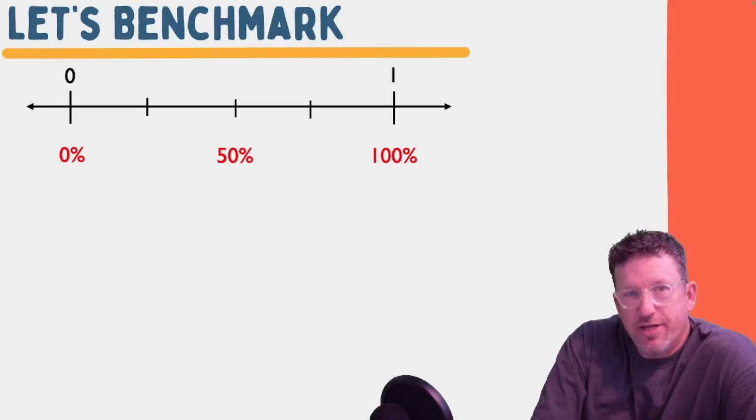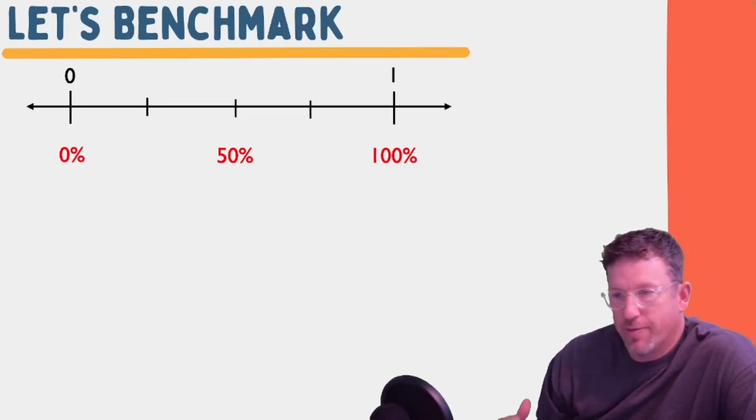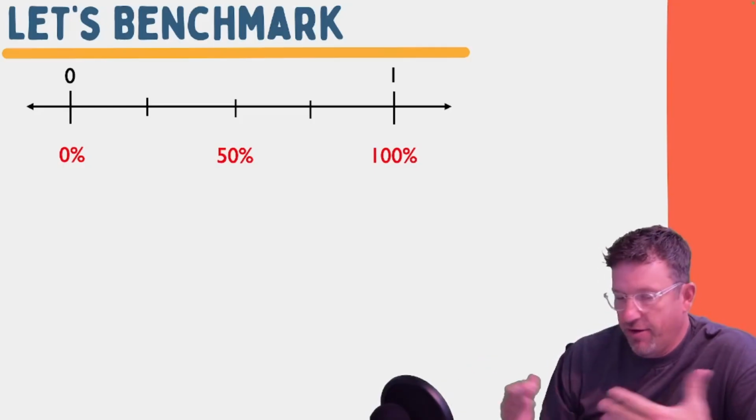Next up, we'd say 50. 50% is a benchmark fraction. We already talked about it. It's about half of the material, half of the collection.